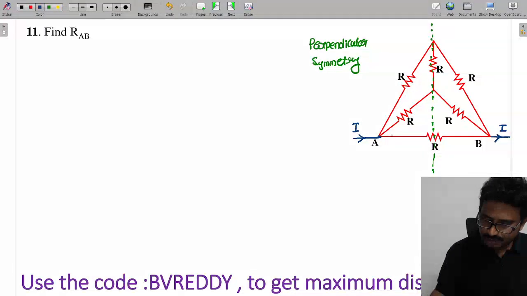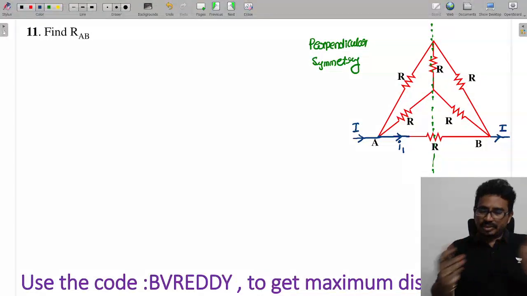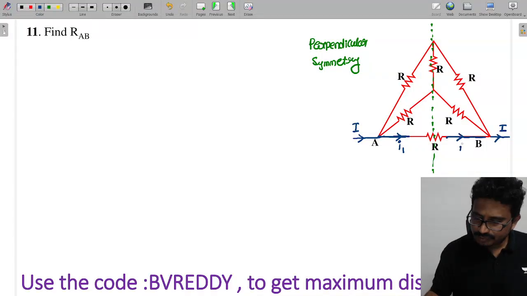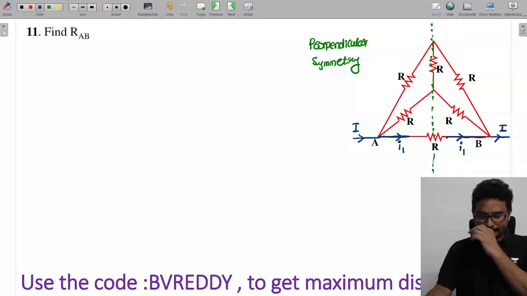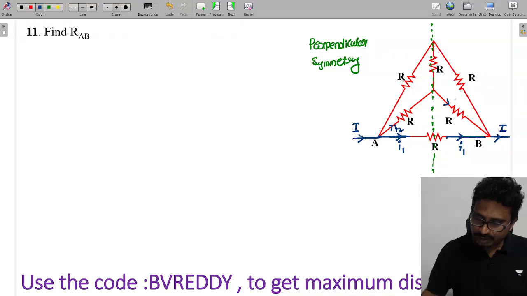Now you can see in this branch, some current will go this way. This current, if I call it I1, when I fold it here and overlap this branch like this, this branch should overlap with this one. So this current is also I1. Next, if I call this current I2, this current is also I2.